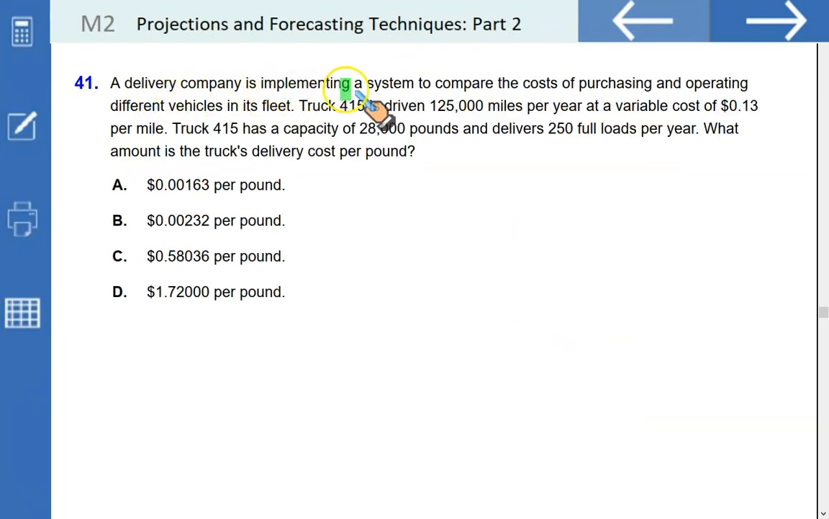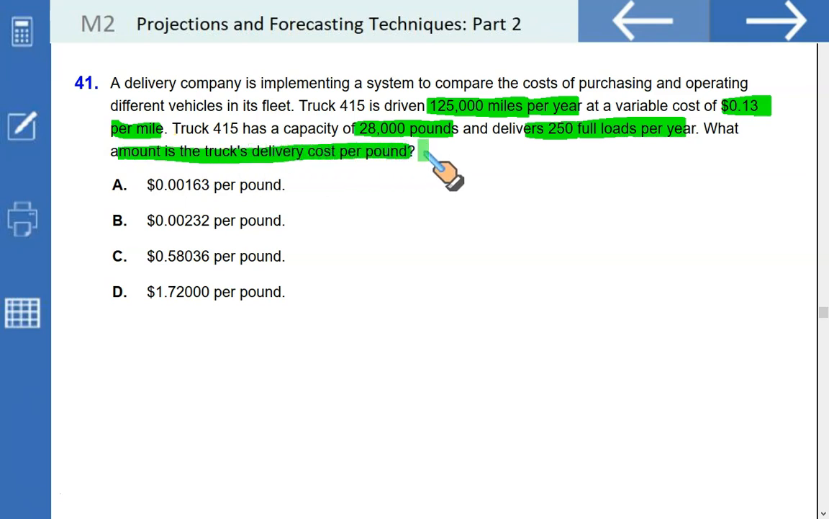Next, a delivery company is implementing a system to compare the cost of purchasing and operating different vehicles in its fleet. Truck 415 is driven these many miles per year at a variable cost of 0.13 per mile. And this truck has a capacity of 28,000 pounds and deliveries of 250 full loads per year. What amount is the truck's delivery cost per pound?